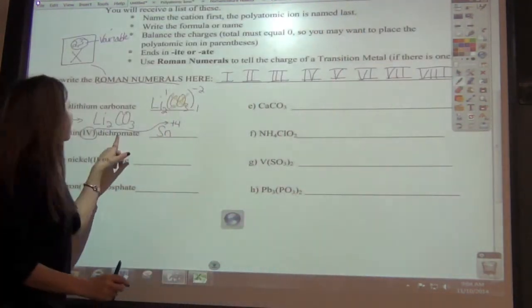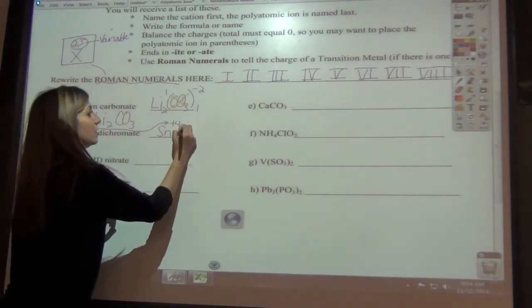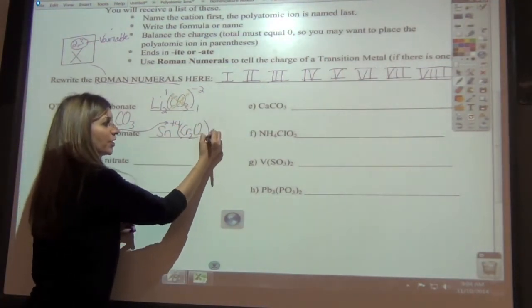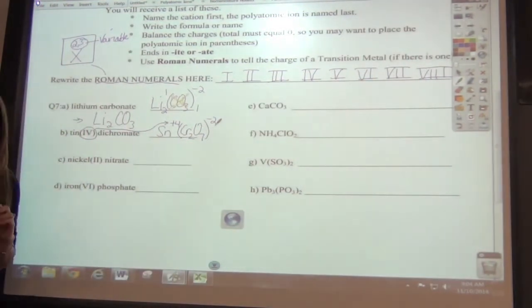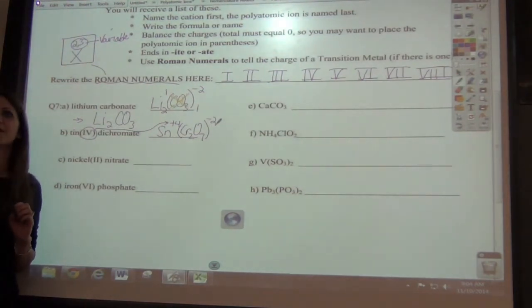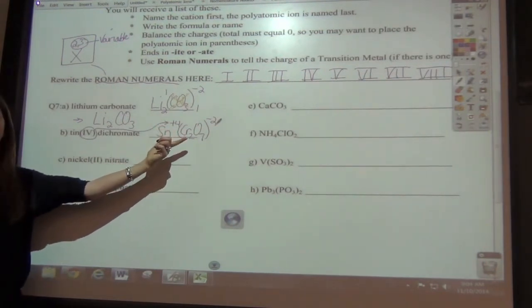And this one says dichromate. What do you see on your sheet? What does dichromate say? Cr2O7. Good. Cr2O7. Put it in a bag. And then it has a -2 on the outside of the bag. Okay, now what do we do? Crisscross, absolute value, reduce. You can reduce both before or after. Let's reduce after on this one, okay?